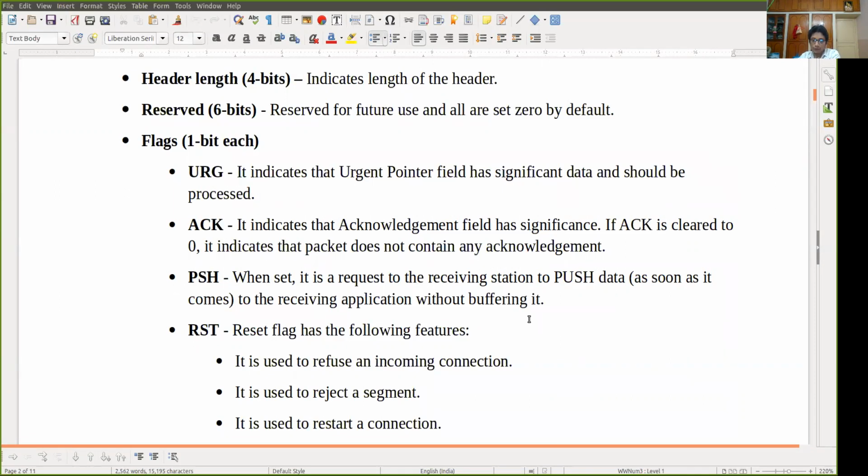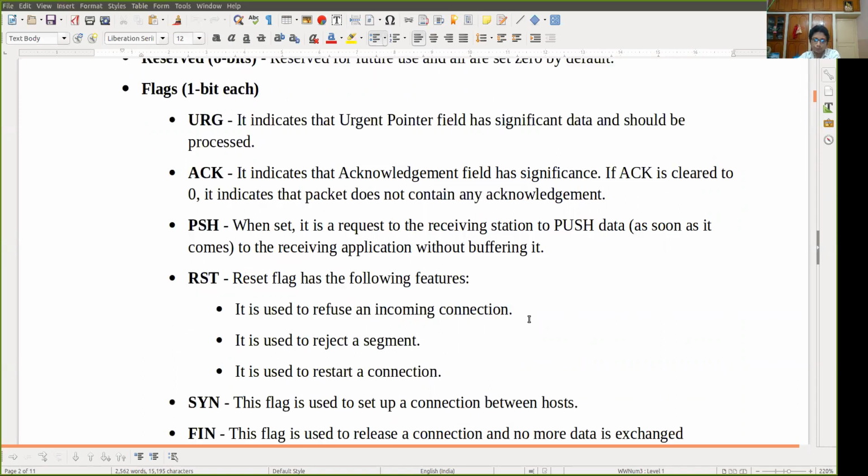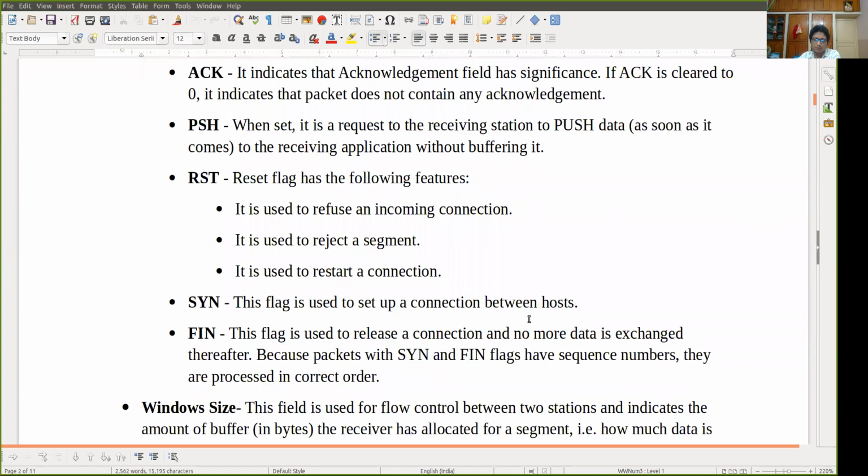So there will be no buffering, and it will be pushed. Next, the reset flag. The same flags, as I told you, will be used in connection establishment and connection release purposes. Then FIN will be used in the connection termination time. So that is the FIN bit.